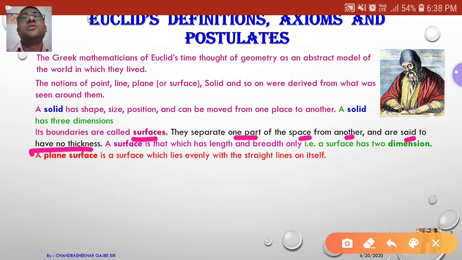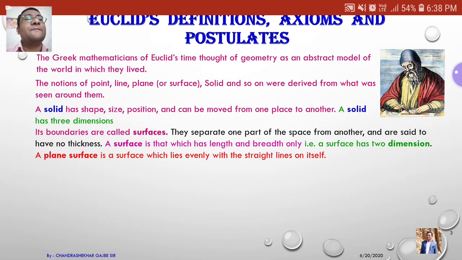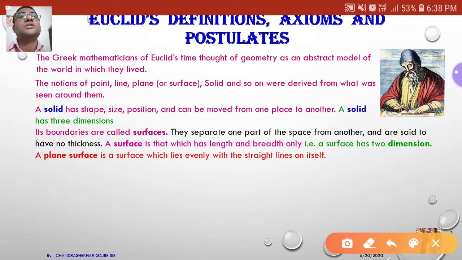Surfaces will not have thickness, they have only length and breadth. So a surface is that which has length and breadth only. That's why a surface has two dimensions.